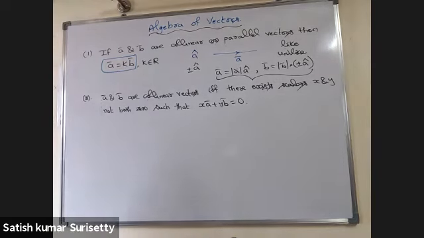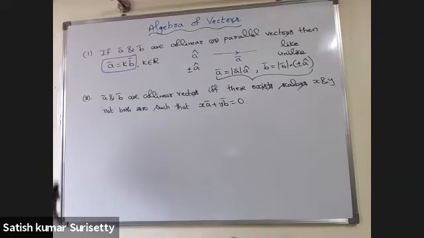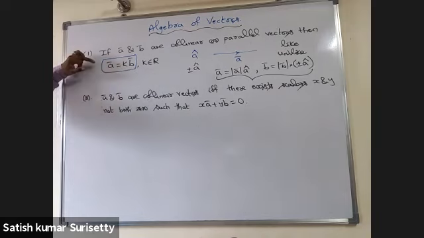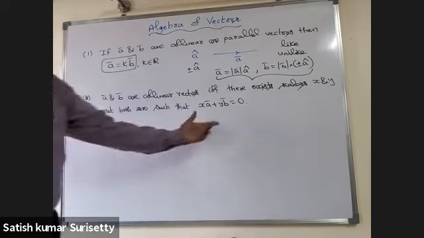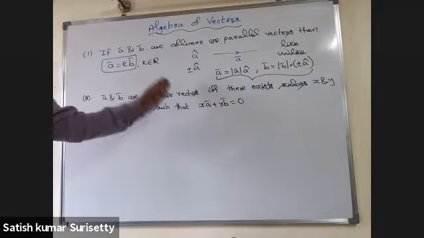So this can be proved using the previous definition. Once A bar and B bar are collinear, that is when you want to prove forward, you can write A bar equal to k into B bar. So if I take the left side, it will be in the form of 1 into A bar minus k into B bar equal to 0. So it is in the form of x A bar plus y B bar equal to 0. That means forward is proved.